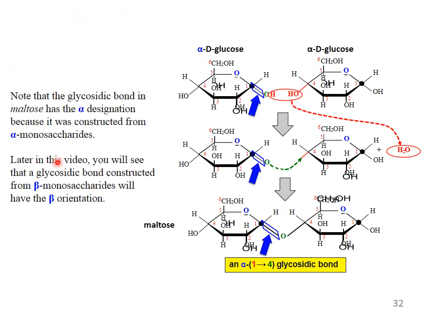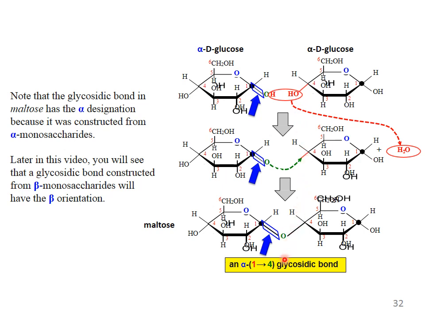Again, how is it formed? Note that the glycosidic bond in maltose has the alpha designation because it was constructed from alpha monosaccharides. When we use alpha monosaccharides, we get an alpha glycosidic bond. Later you will see that a glycosidic bond constructed from beta monosaccharides will have a beta orientation.